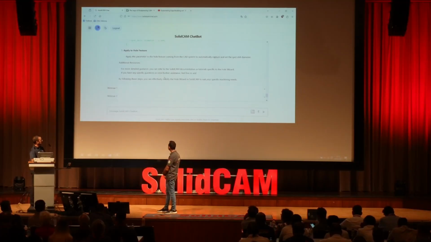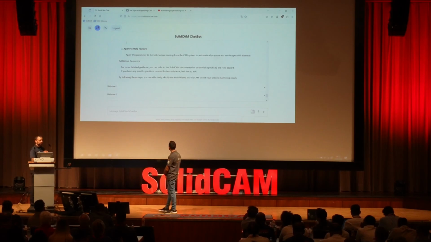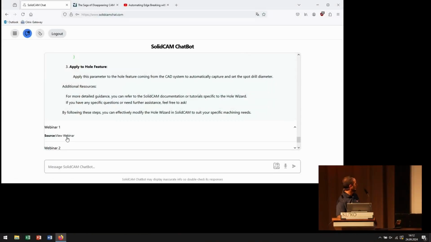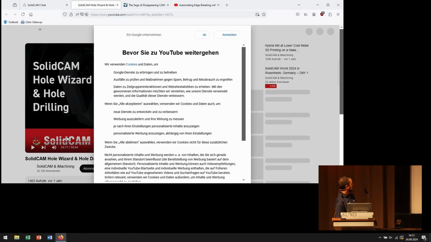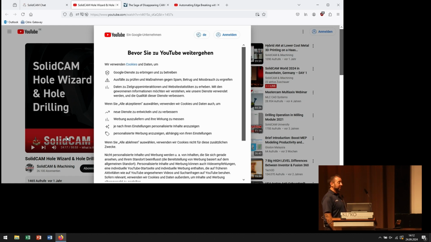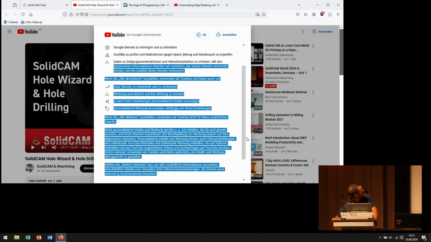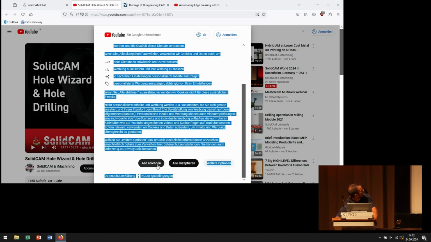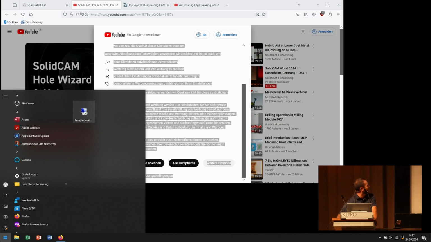All right, so we wanted to know how to change up the hole wizard. It's telling me exactly step by step how to do it, but like myself, we don't like to read. We want to watch a video on it. Go to my source. It jumps automatically right to the spot. What do I have to click to get rid of it? You need to scroll down. Oh, it's German. I can't read German.